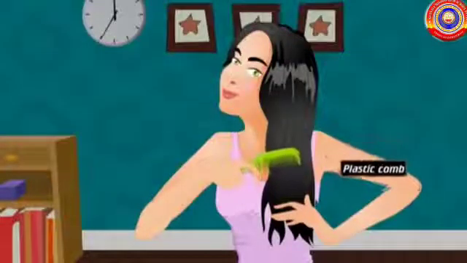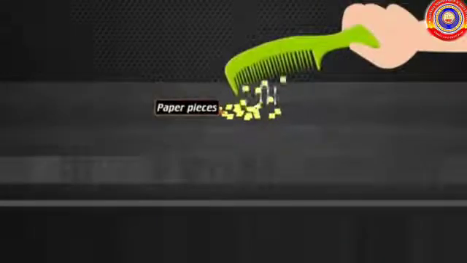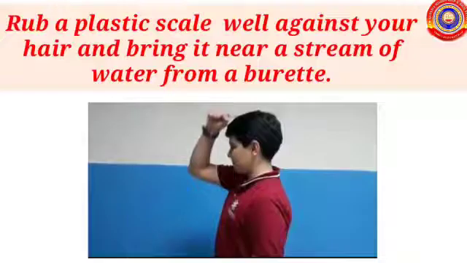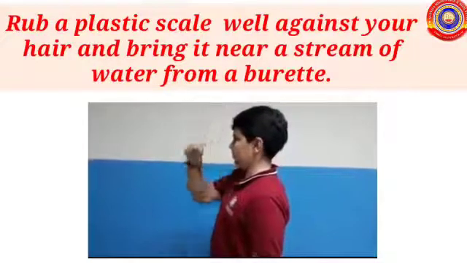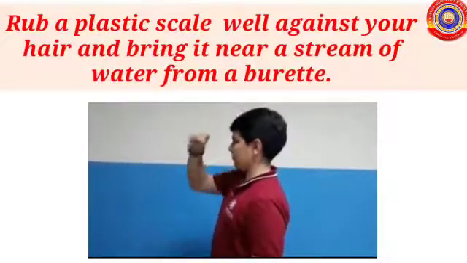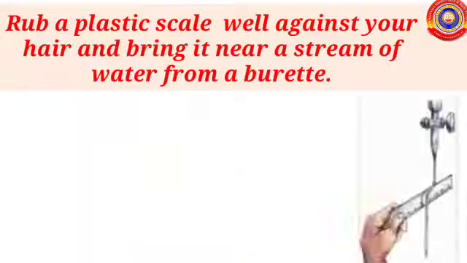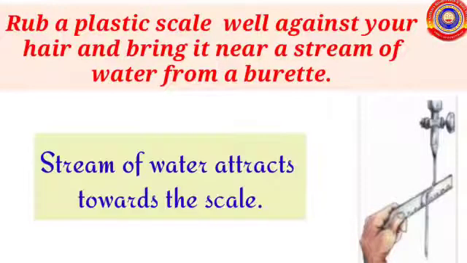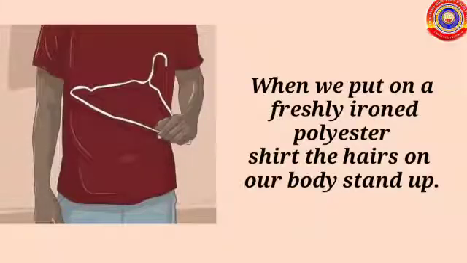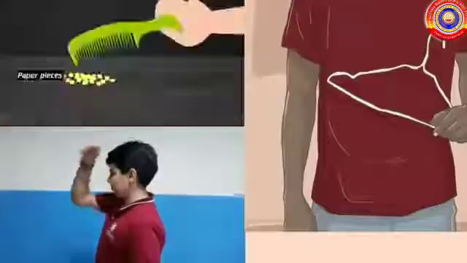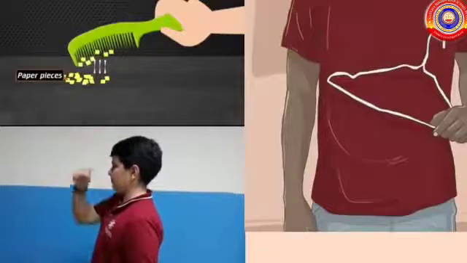Rub a plastic comb on dry hair and bring it near pieces of paper. What do you observe? Yes, pieces of paper are attracted towards the comb. Similarly, rub a plastic scale well against your hair and bring it near a stream of water from a burette. What do you observe? Yes, the stream of water is attracted towards the scale. When we put on a freshly ironed polyester shirt, the hairs on our body stand up. These are all due to the formation of static electricity.